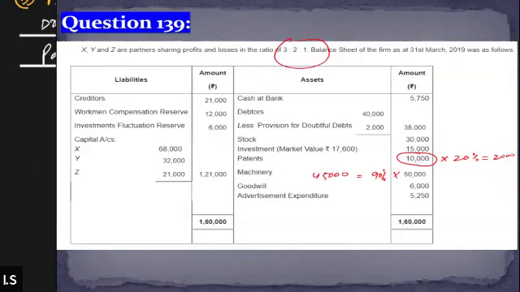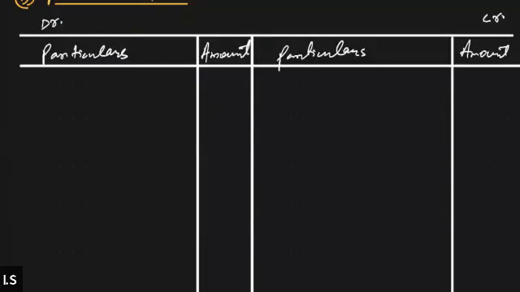Okay, so we will go to the revaluation account, and on the debit side, first of all, we will record the value of the patent. Since the value of the patent is reducing now, I'll write down patents. Patents are reducing by 20%. That means 2,000.